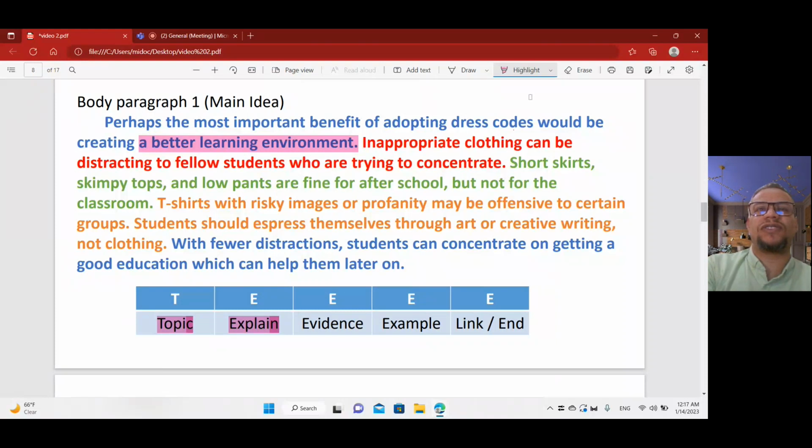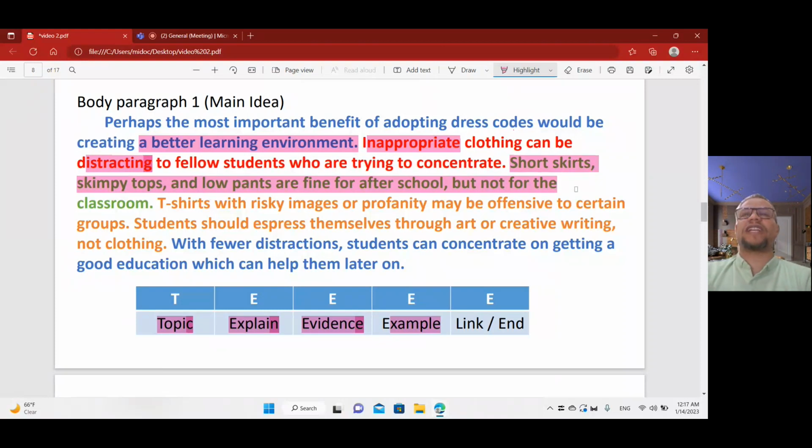What is the evidence? Where is the evidence about that? Here he mentioned evidence, where he said inappropriate, unsuitable clothing will cause distraction. So this is evidence that a better learning environment without distraction is good. What is the example? Where is the example? The example is here: short skirts and skimpy tops and low pants are fine for after school, but not for the classroom. So now this example is about evidence again.